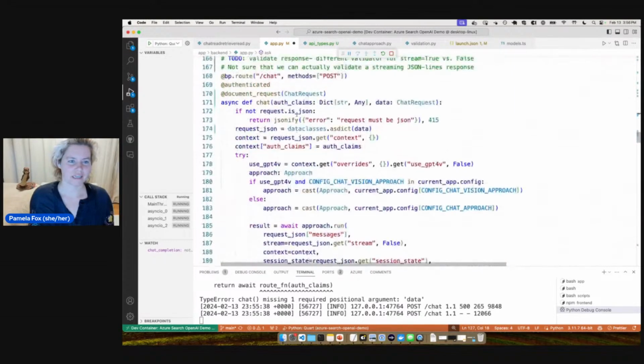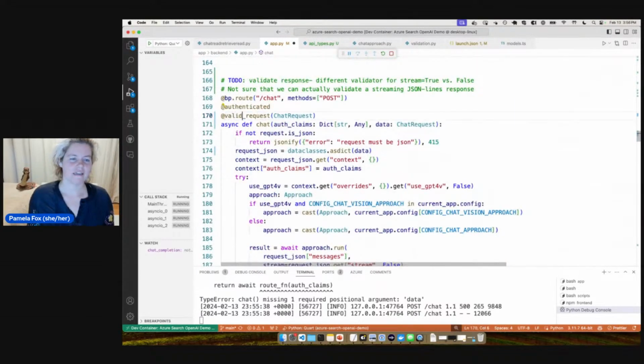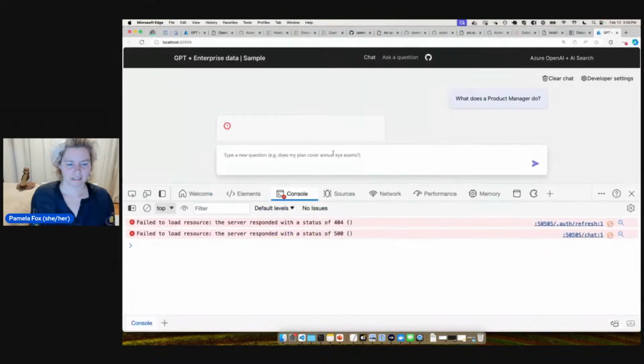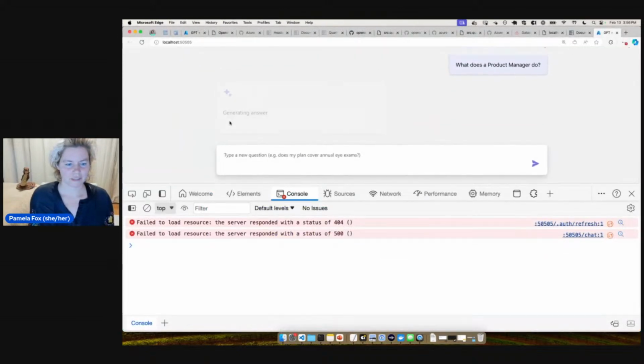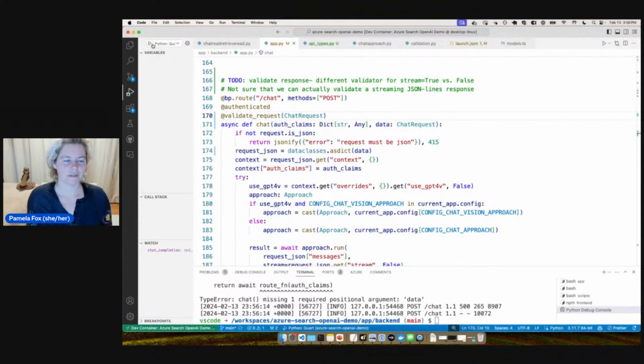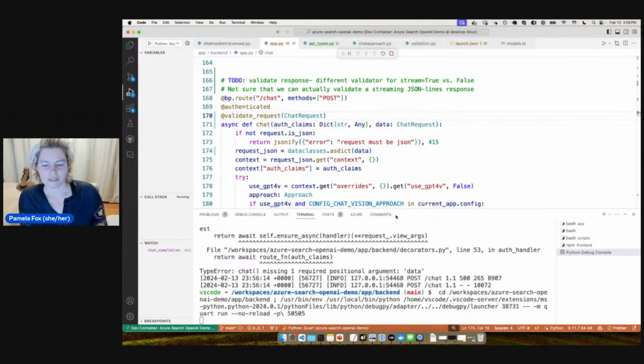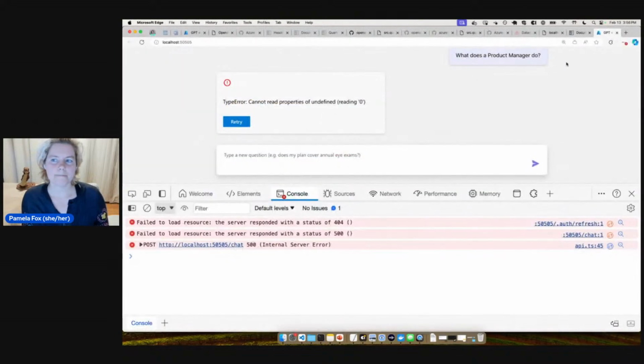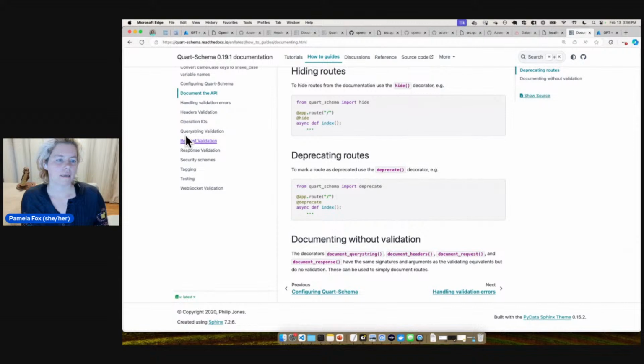Tricky. All right, so let's change it back to validate and see. Let me retry this. So what's the error? No, it's the same. Oh, because we're not in reload. Oh, now we're just going to get into a comedy of errors. Okay. Okay, so that's just reloading right now.